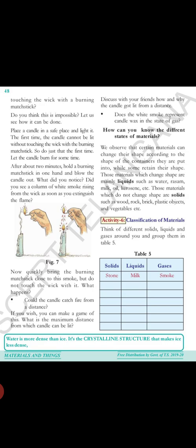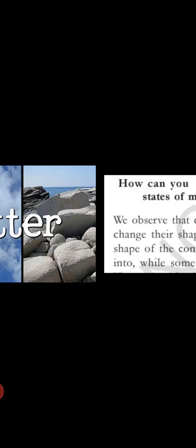Hello children, today we are going to continue our lesson, materials and things. So let's start with page number 48. How can you know the different shades of materials? We observe that certain materials can change their shape according to the shape of the containers they are put into, while some retain their shape. Yes or no, children? Let's see.